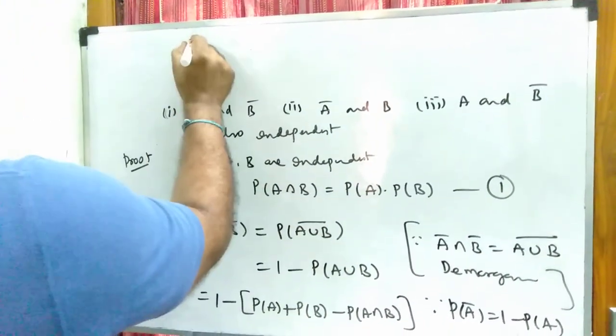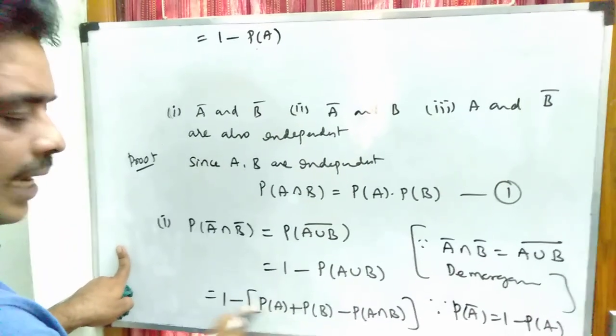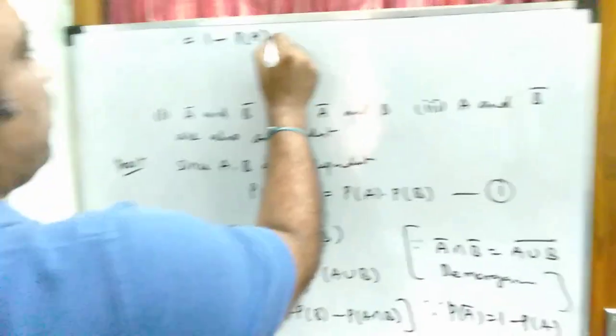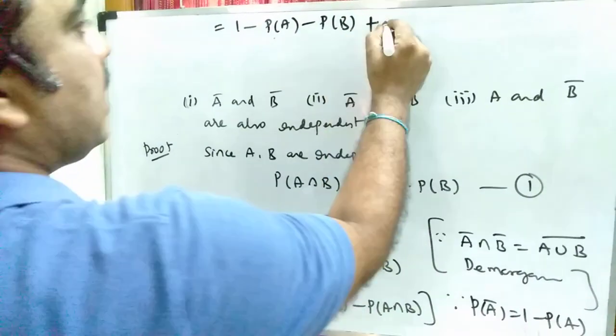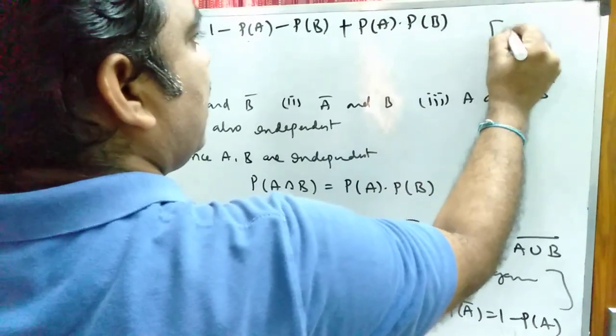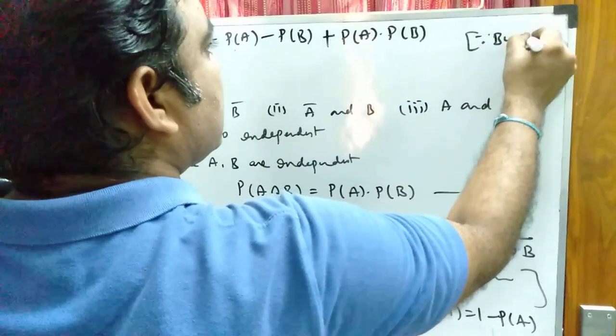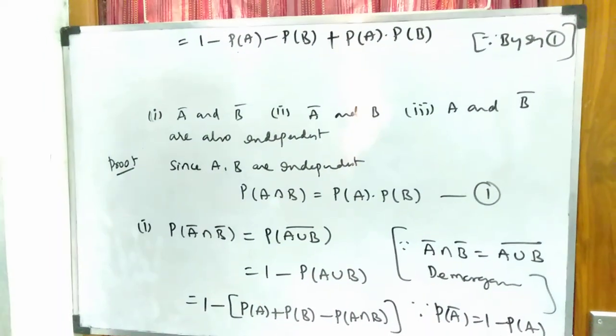So I can write this as 1 minus P of A minus P of B plus P of A intersection B, which can be written as P of A into P of B by equation number 1.